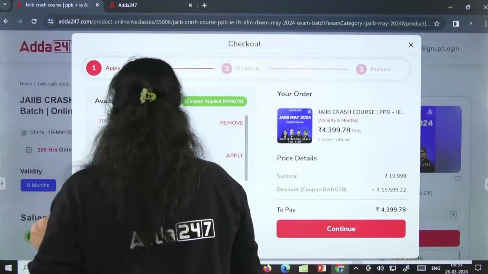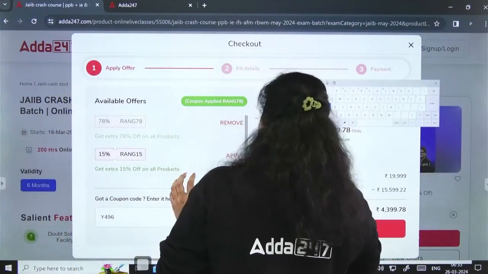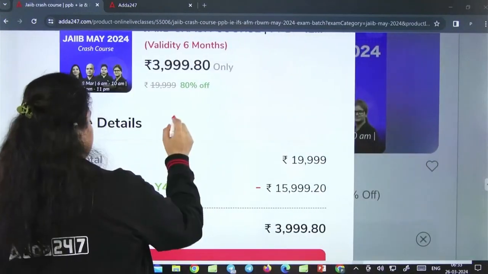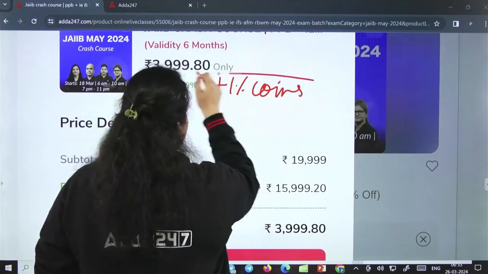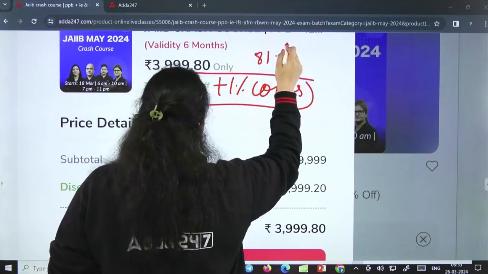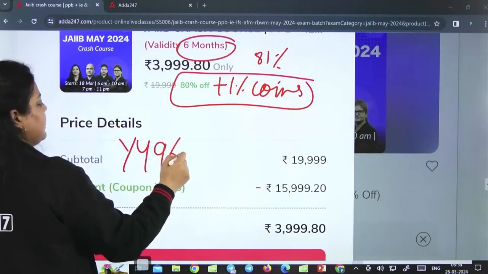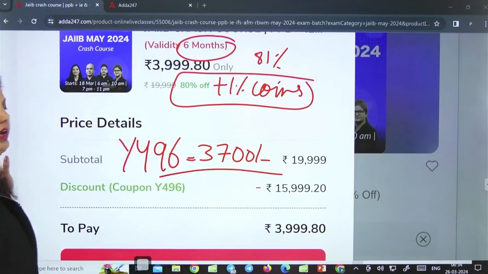Then click on the buy now option, enter the code here, that is Y496, and click on apply. Once you apply, you will find here 80% discount, but for 1% additional discount, purchase from the application, you will get 1% additional discount, 81% discount. 6-month validity. By using the code Y496, you have to pay 3,700 for your crash course.